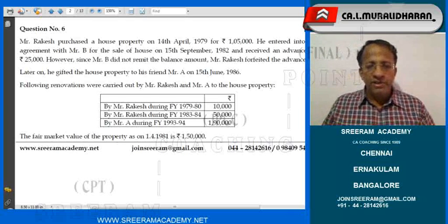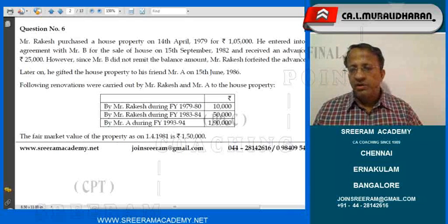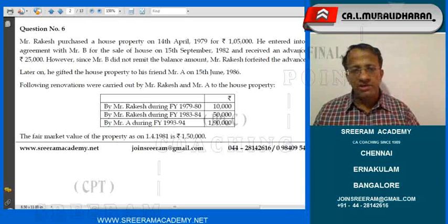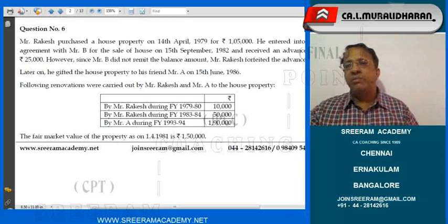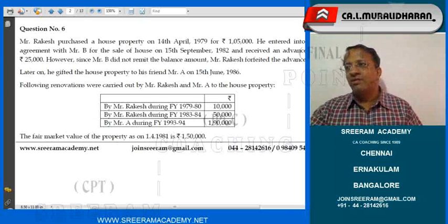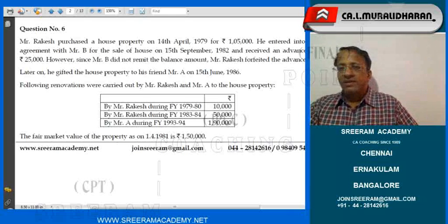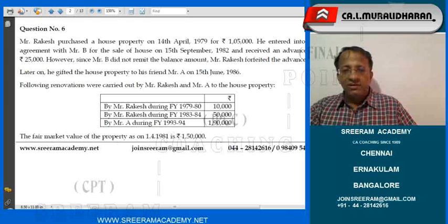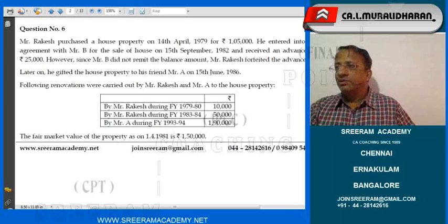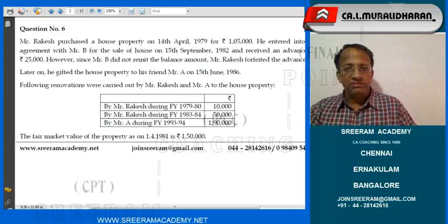He entered into an agreement with Mr. B for the sale on 15th of September 1982 and received an advance. However, B did not remit the balance. Rakesh forfeited the advance. What do you mean by forfeiting the advance? Not returning it. Forfeiture means retain the money. So, please understand that Mr. Rakesh kept the money of ₹25,000 and B did not discharge his obligation.